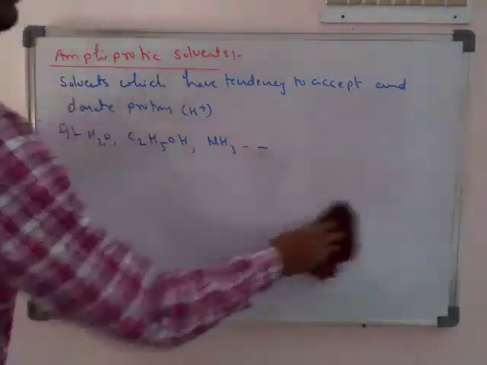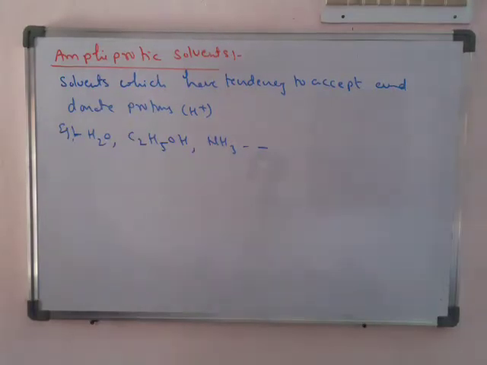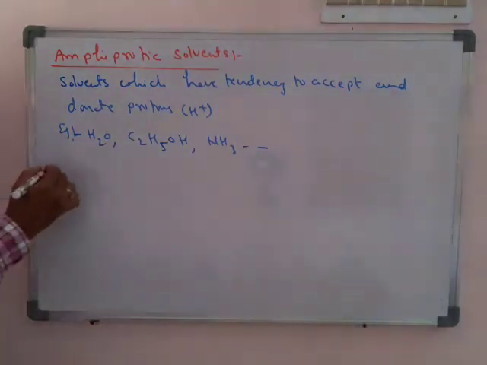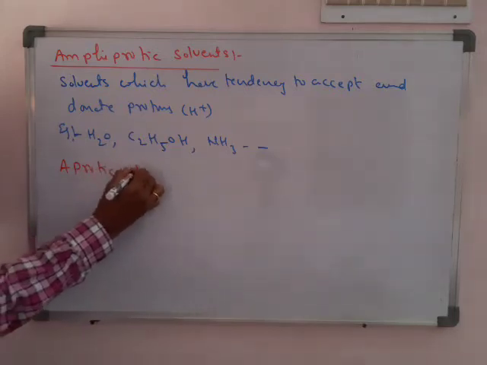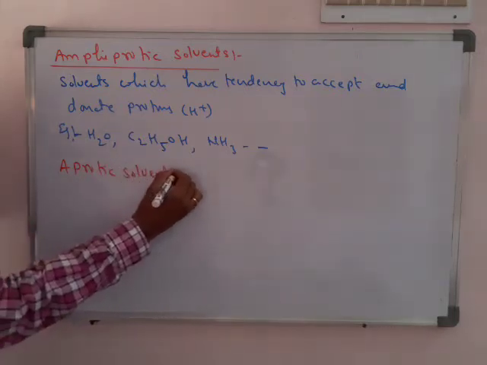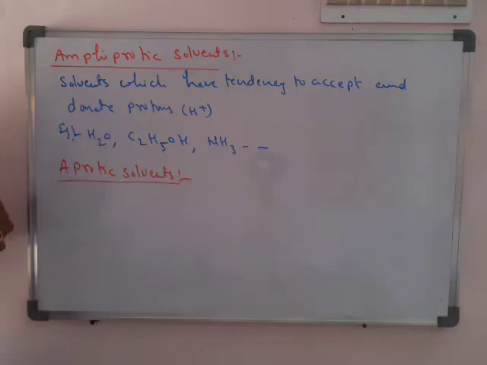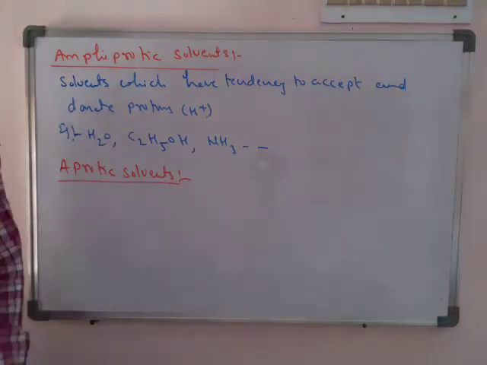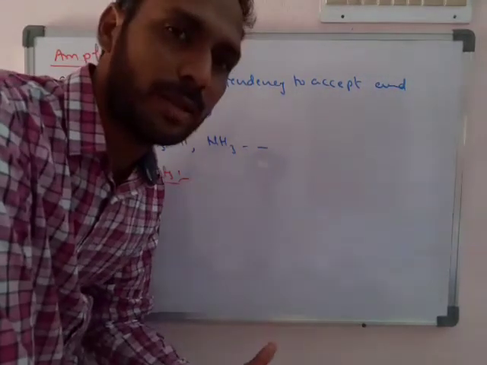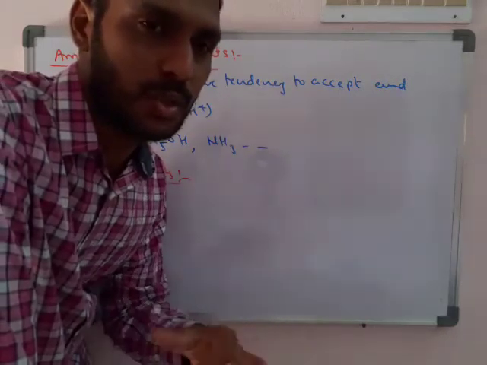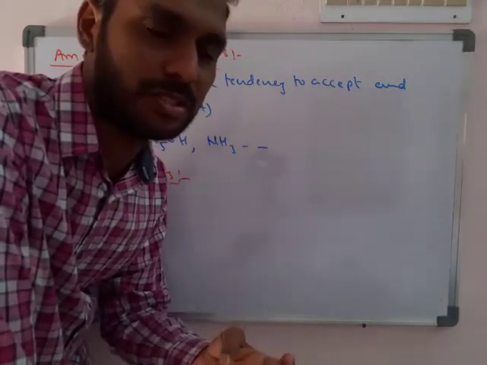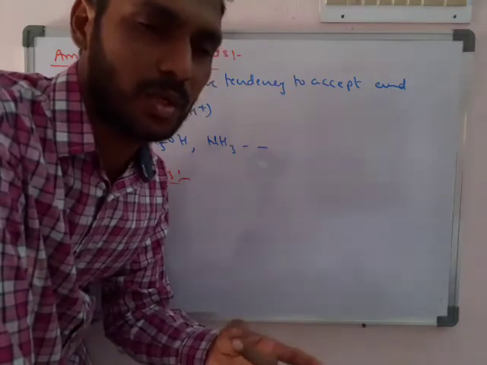Let's see the last type of solvents, which we call aprotic solvents. Aprotic solvents means the solvents which have no capacity to accept the H plus or to donate the H plus. So already we know the examples: benzene, carbon tetrachloride, carbon disulfide.